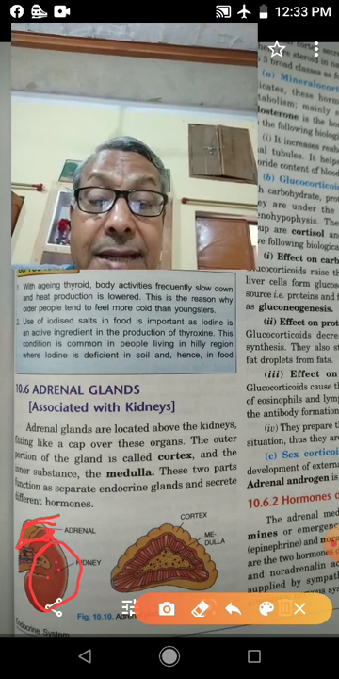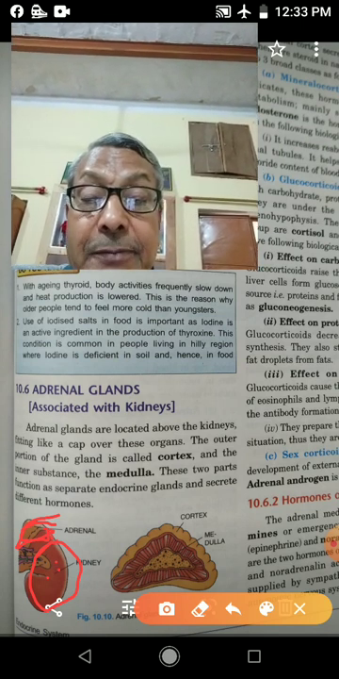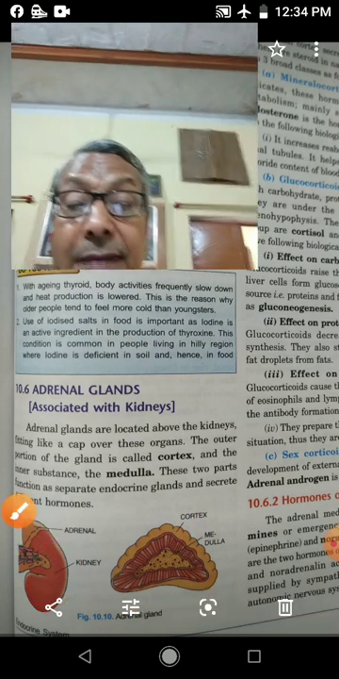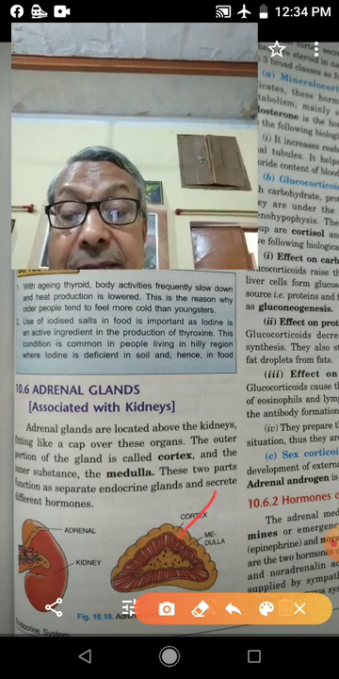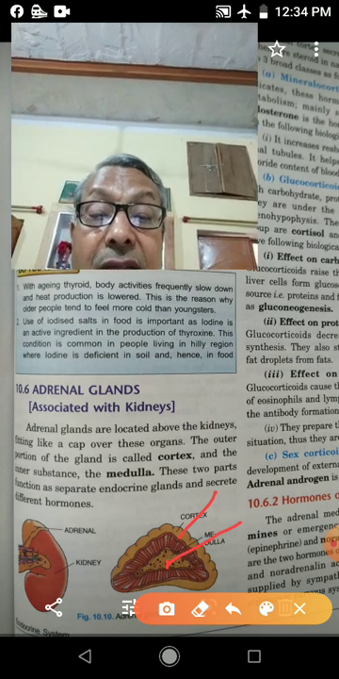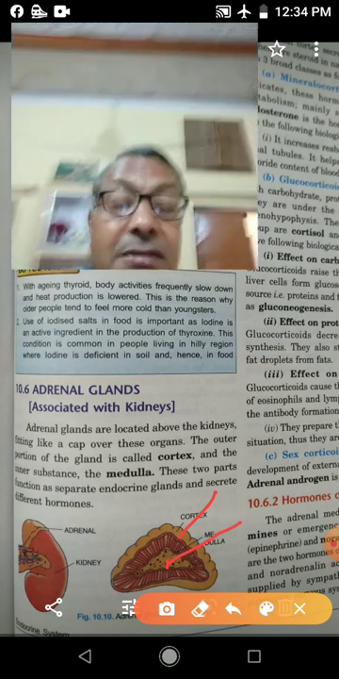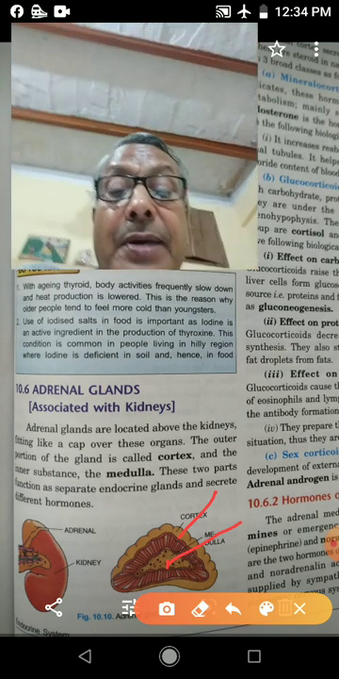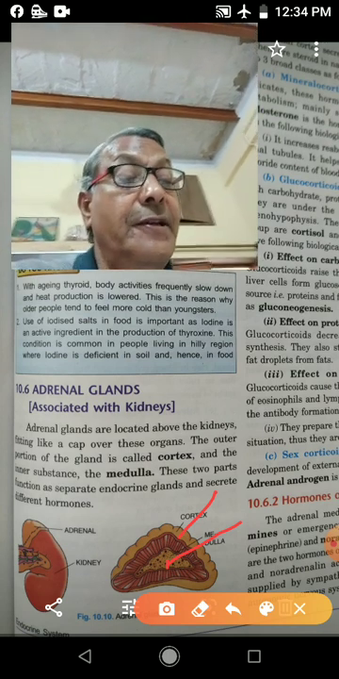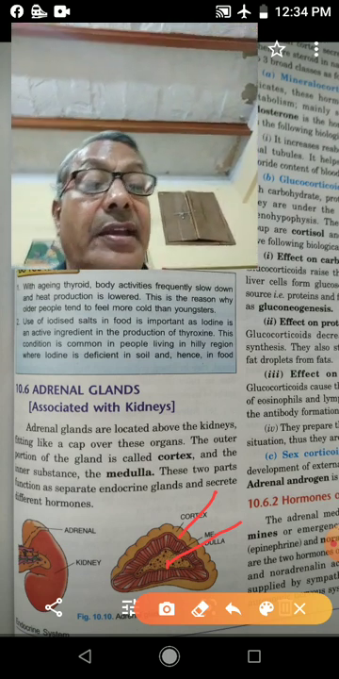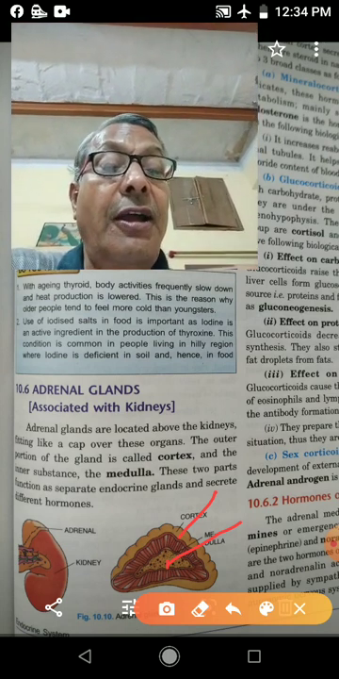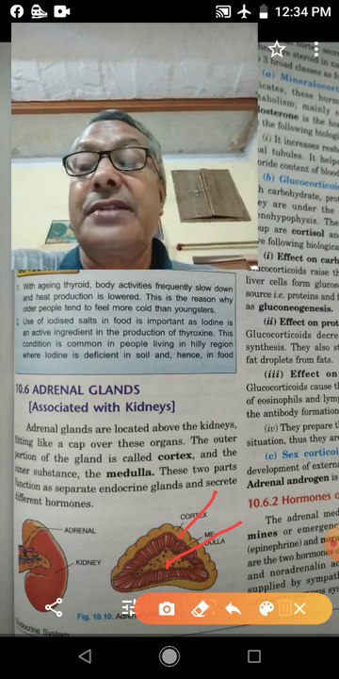Internally it has two parts. The outer peripheral part is the cortex and the inner part is the medulla. So this is the peripheral part, the cortex, and this is the medulla. These two parts of the adrenal gland function separately. They secrete different hormones. The adrenal cortex secretes many hormones. All of them are steroid in nature.